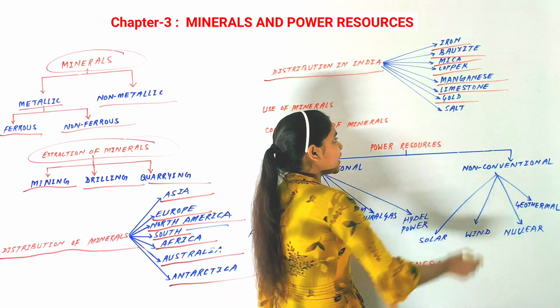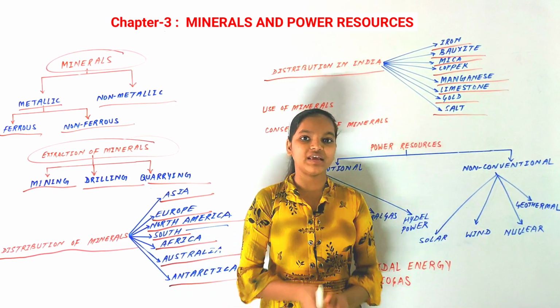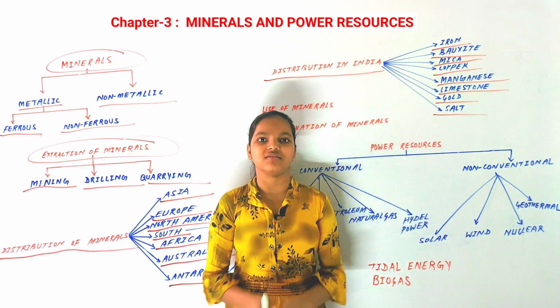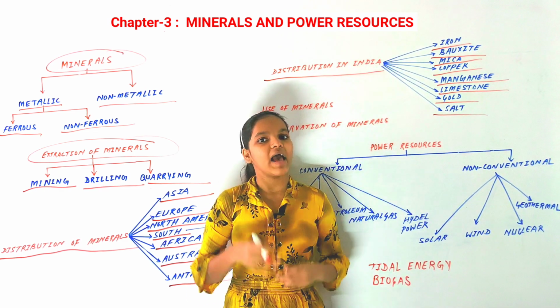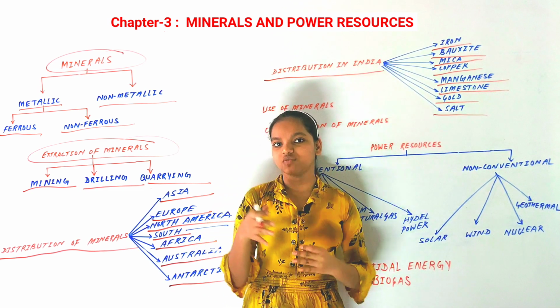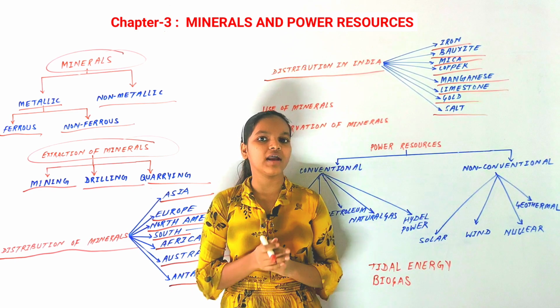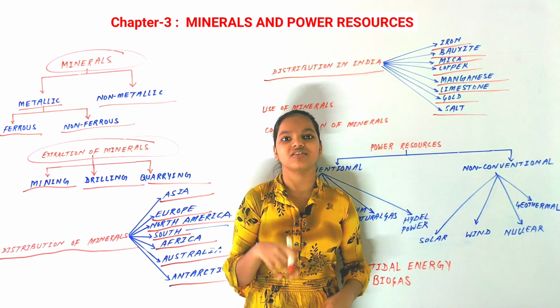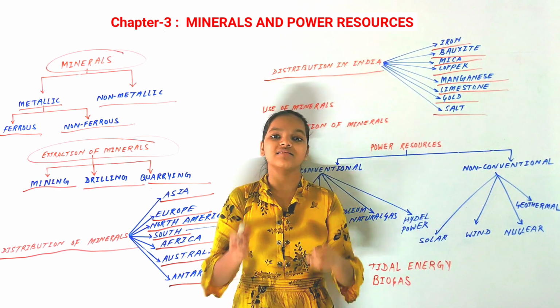Now next and last is salt. You know that salt is obtained from seas and oceans. So mainly it is not given to a particular state. Any state which touches the ocean or sea border can obtain salt. And in Rajasthan there is the Sambhar lake where salt is produced.